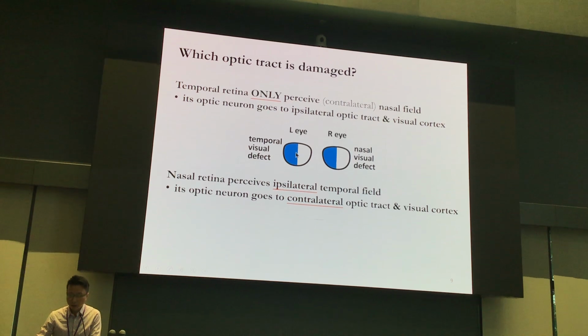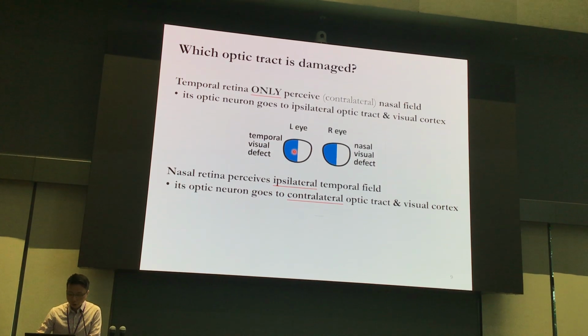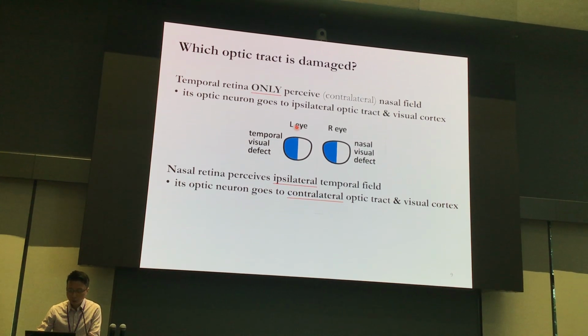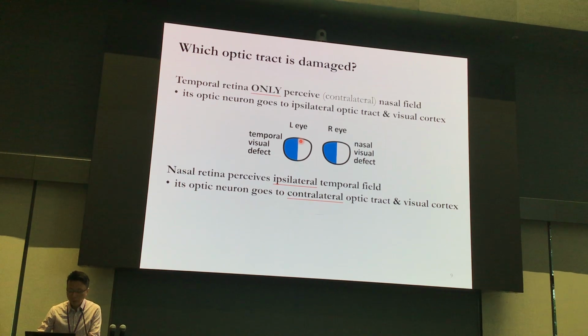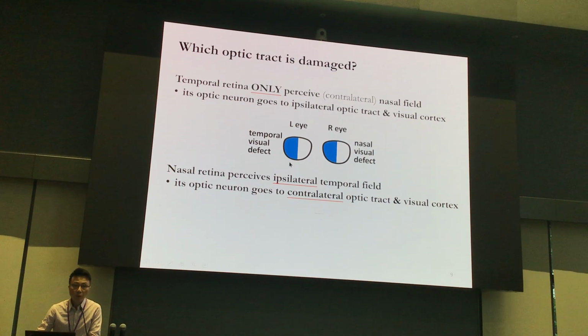Okay, 咁啦，如果左眼啦，左眼係咪咧 temporal visual defect 啊？OK，咁 temporal visual defect 係乜嘢嘅 retina 去 perceive 咧？So here because of the message we have mentioned, the nasal retina perceives the temporal field.